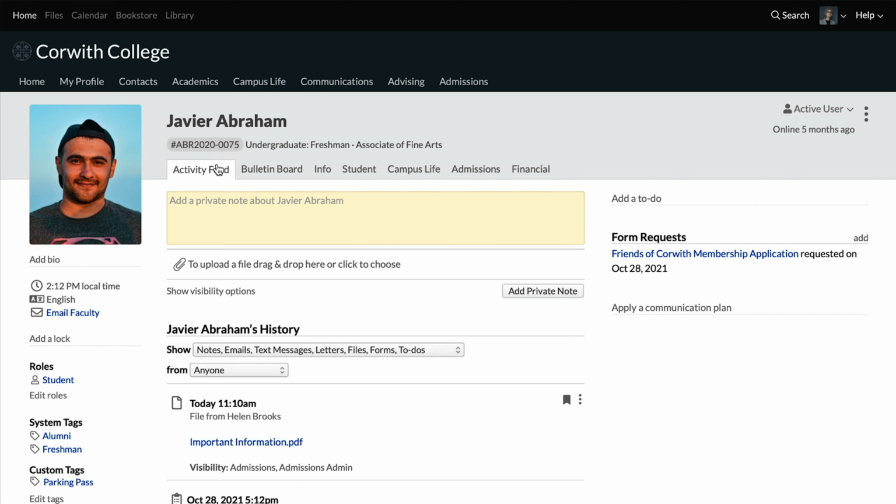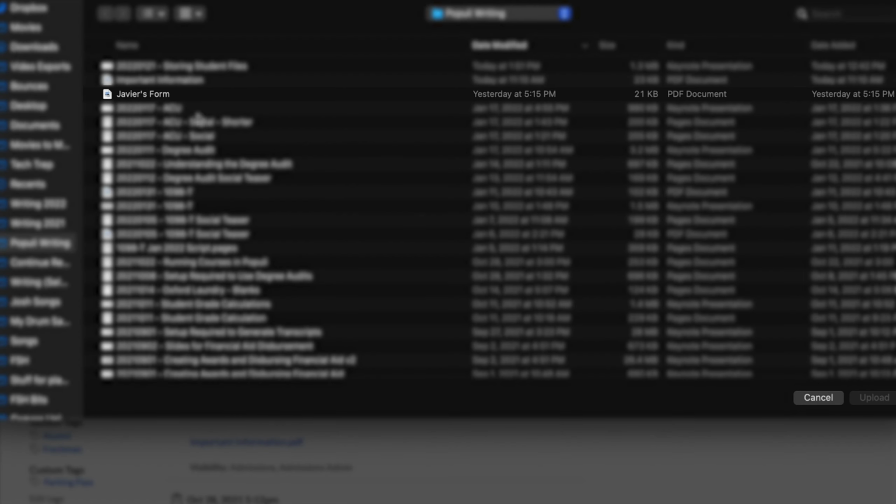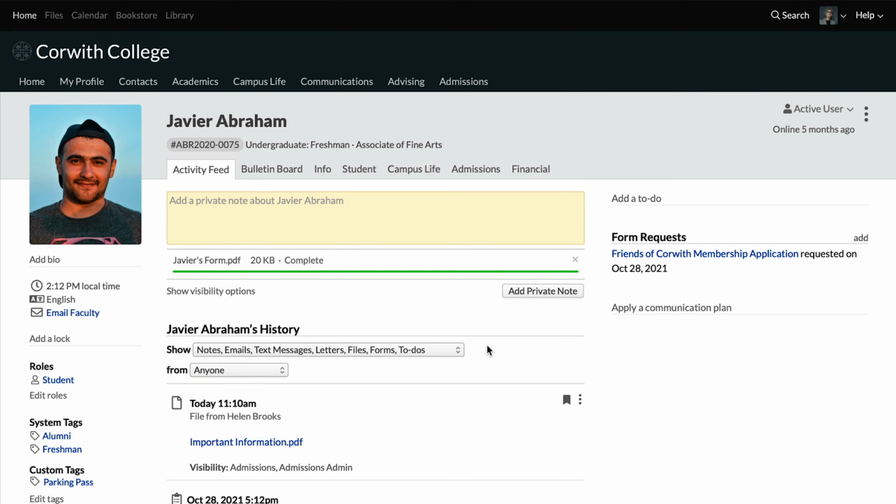If we look here at the activity feed, you can see that I have the option to just add a note, or I can upload a file right here. I'll click to do that. I'll select the file and then click upload. And now once that's uploaded, I can just add that private note and it'll go directly to the student's profile.